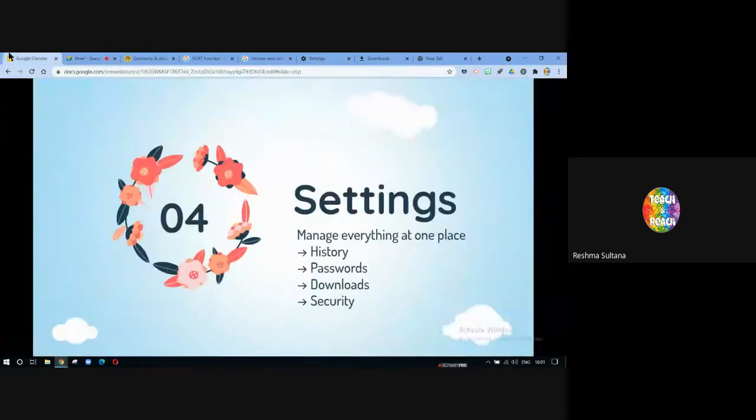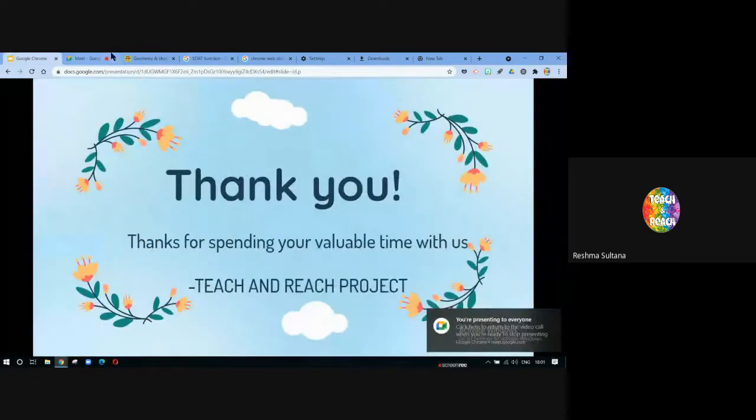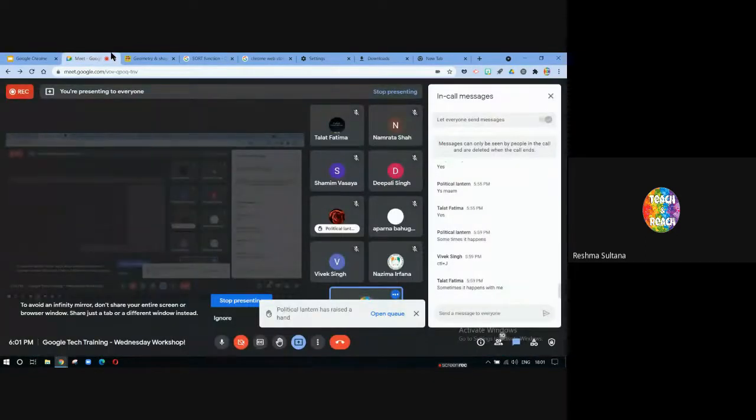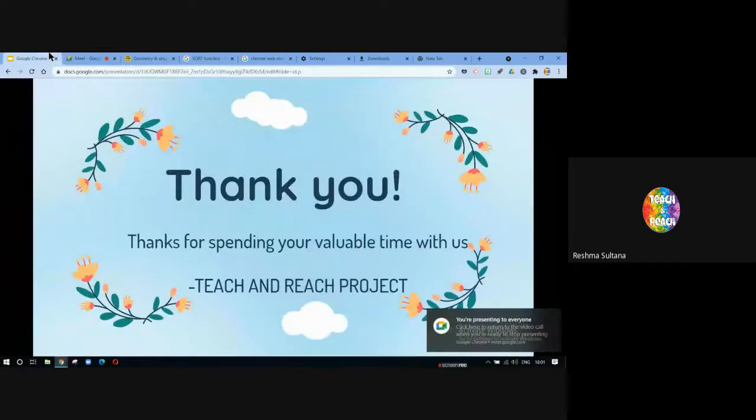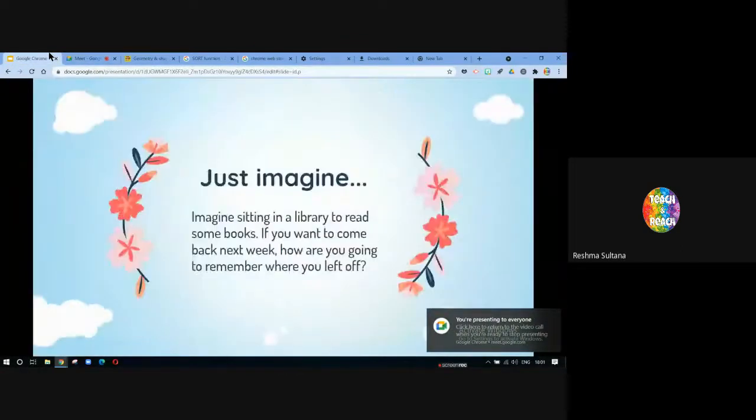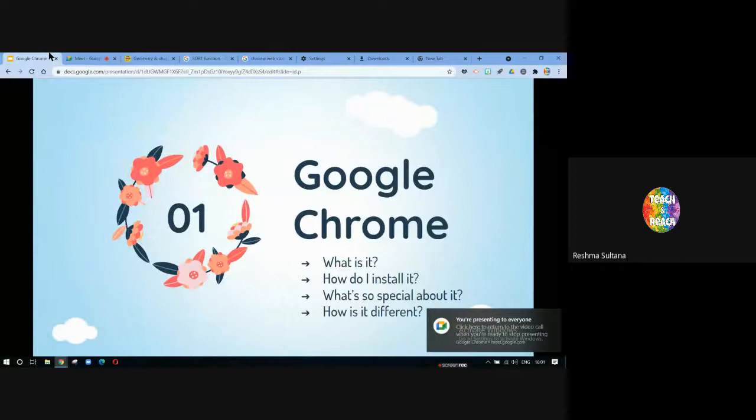So yes, that's pretty much about Google Chrome. So we've seen multiple shortcuts. So let's do a quick recap for those who have joined late. So we've seen Chrome basics. So what is Google Chrome? What's so special about it? And how is it different than other things?